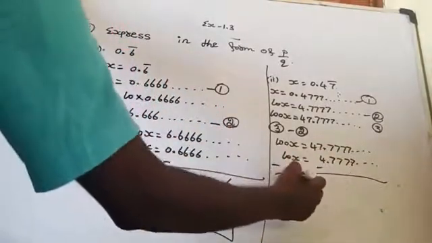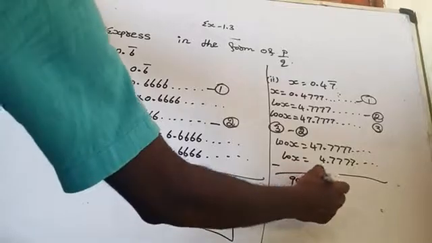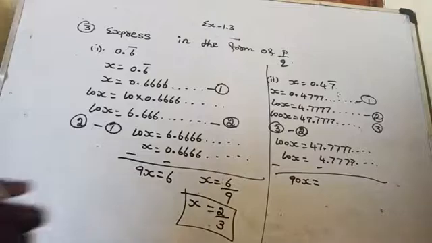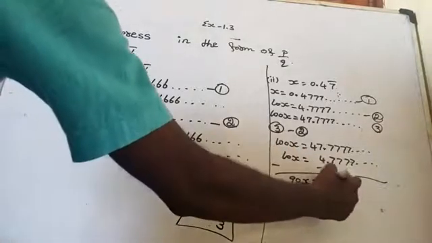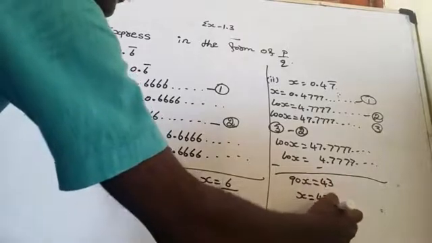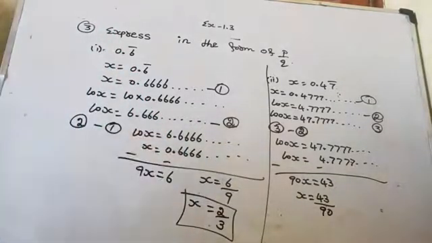100x minus 10x is 90x, which is equal to 47 minus 4, that is 43. So x is equal to 43 by 90. If it is possible to reduce into the lowest form, do that. Otherwise, you can stop it here. So therefore, the decimal expansion of 0.47 bar in the form of p by q is 43 by 90. Are you getting there?